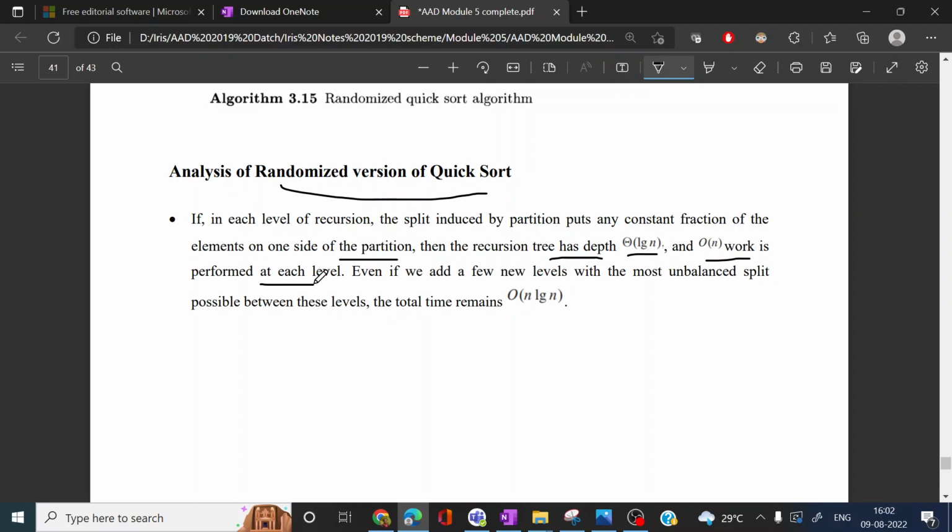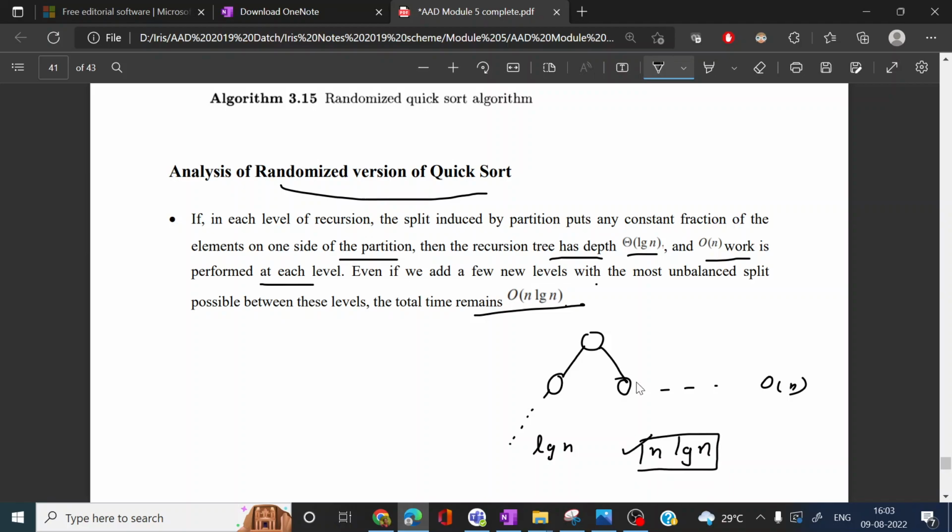So in the recursion tree approach, the maximum depth will be log n, and at each level there is big O of n work. Even if we add a few new levels with the most unbalanced split possible between these levels, the total time then remains n log n. The total time complexity of the randomized version of quicksort becomes n log n. If we consider the recursion tree method, we can understand that the maximum depth of the tree is theta of log n. Then at each level, the computation cost is